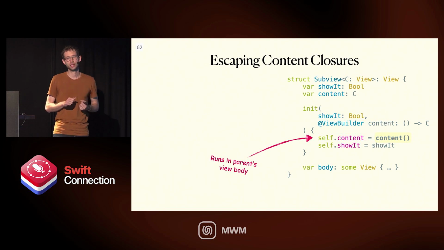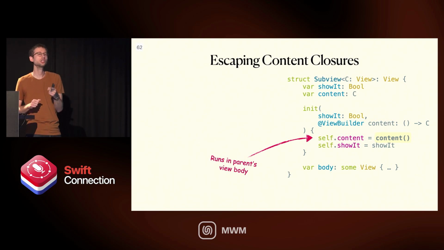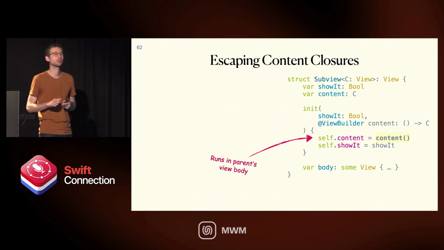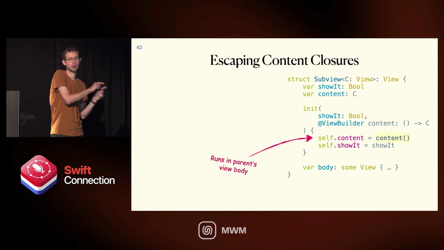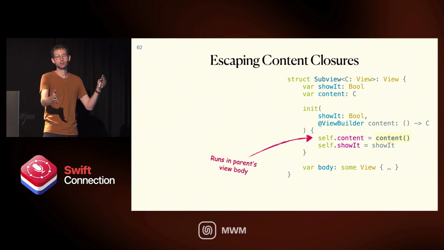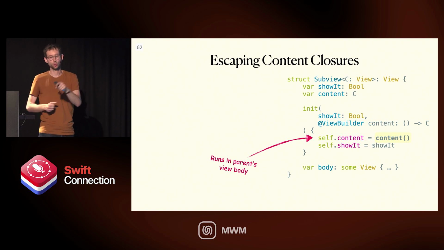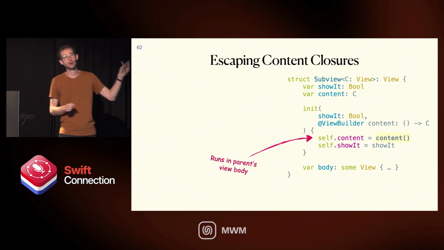But let's think about it for a second with observation. This initializer is going to get called in the body of some view. Some parent view is going to create this subview and call the initializer because they create that view inside their body. So we are now inside the body of some other parent view.